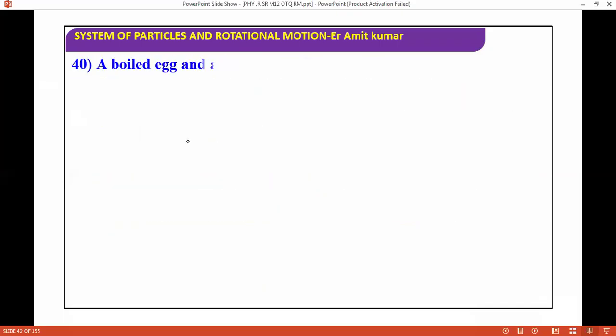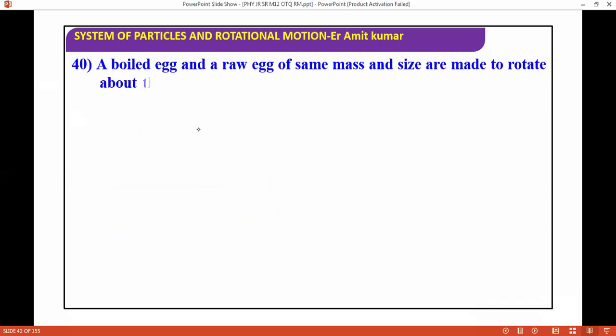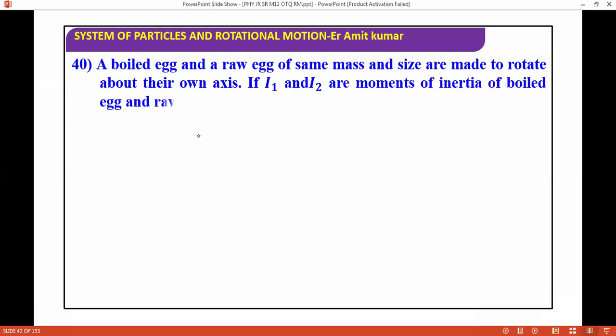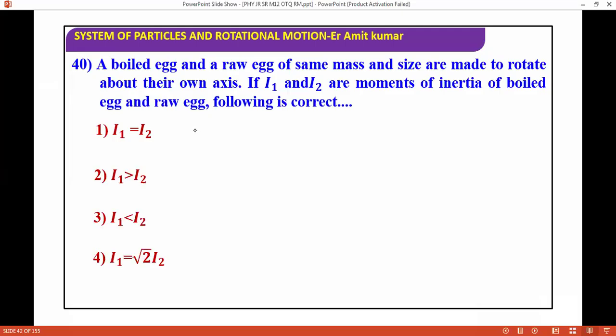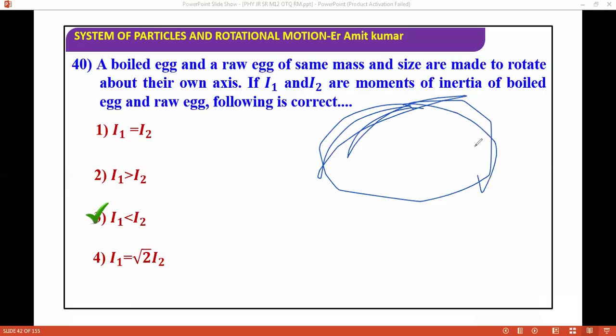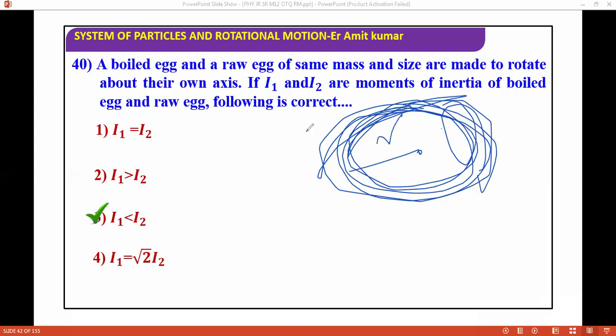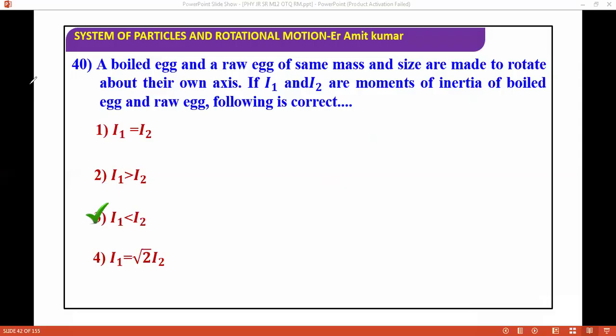Next question: a boiled egg and a raw egg of the same mass and size are made to rotate about their own axis. If I1 and I2 are their moments of inertia, boiled egg and raw egg respectively, which of the following is correct? This is an easy question. The moment of inertia of the boiled egg, I1, will be less than I2. Why? Because in the raw egg, the mass is concentrated in the outer portion due to centrifugal force. This increases the moment of inertia because of the greater distance from the axis. This is a very good question and we can solve it very easily.